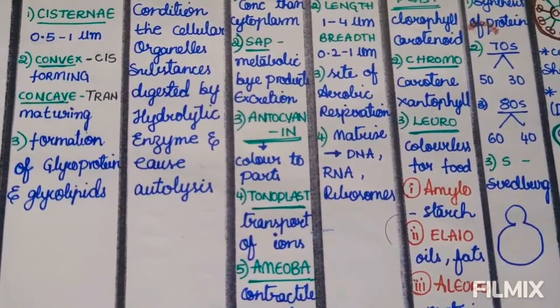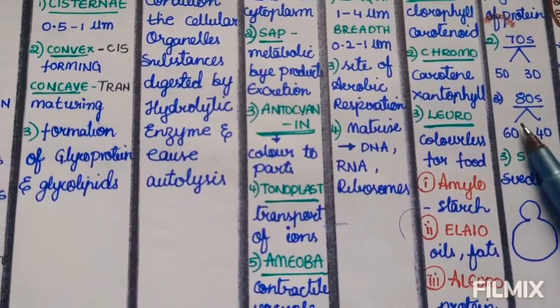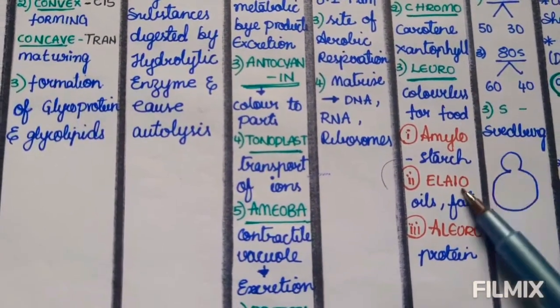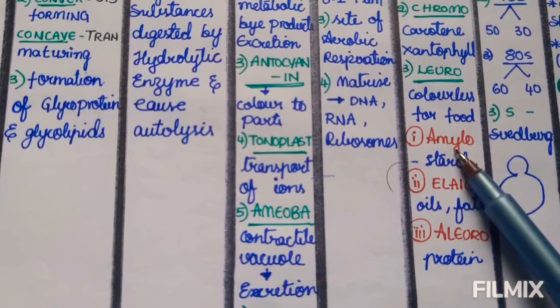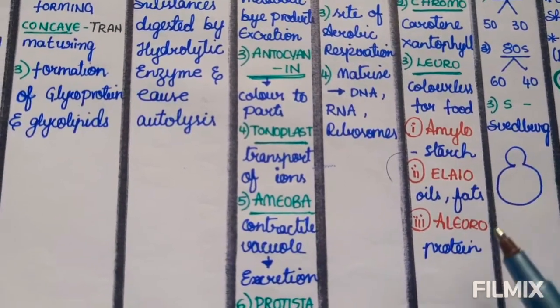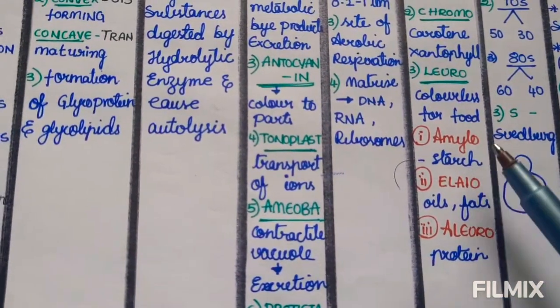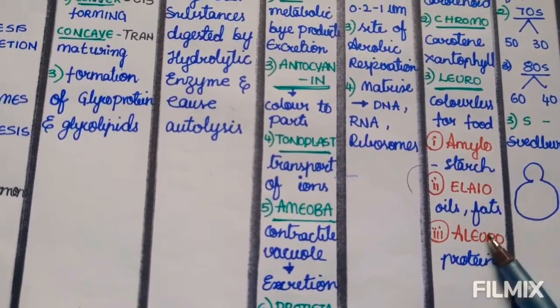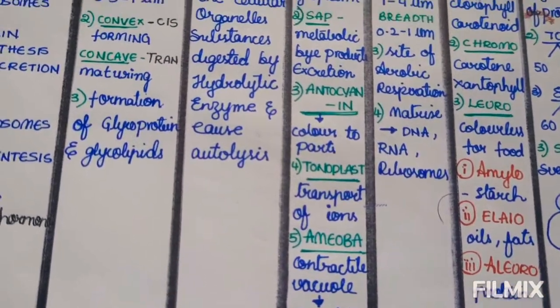It is helpful for storage of food. And again, the leucoplast is divided into three types, that is amyloplast, elaioplast and aleuroplast. Amyloplast for storage of starch, elaioplast for storage of oils and fats, and aleuroplast for storage of protein.